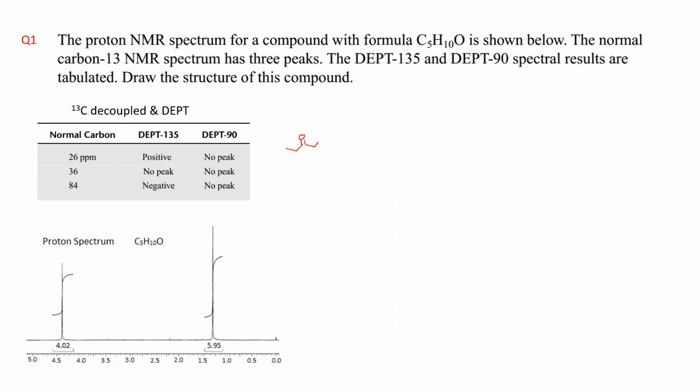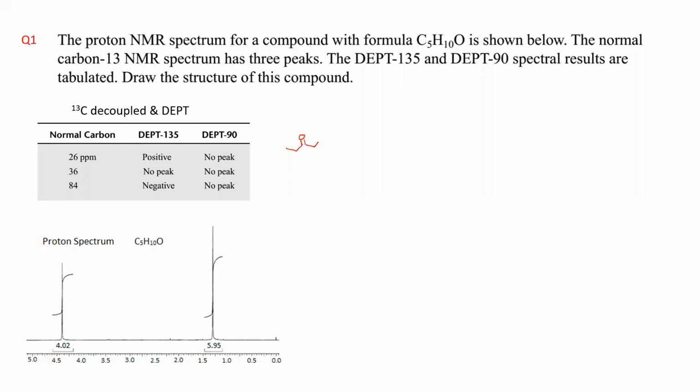Do you see any value given like that? 13C decoupled, this is your normal carbon, right? Do you find any value given there? You have 26, you have 36, you have 84, right? So you don't have any value above 160. So there is no question of having any carbonyl carbon. Did you get the point?